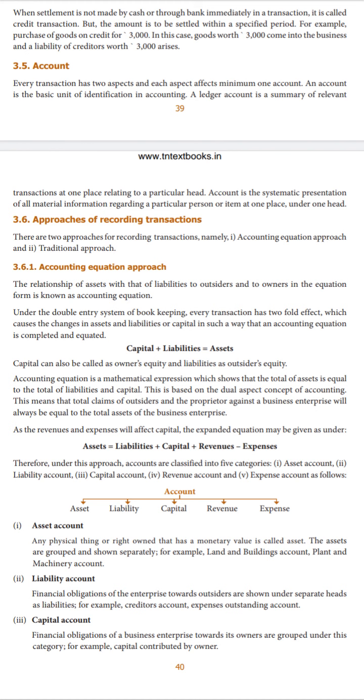If there are any revenues and expenses, sometimes they will also affect your capital. In that case, directly it will affect your capital only. Then you will follow the equation: assets is equal to liabilities plus capital plus revenues minus expenses. So under this approach, accounts are classified into five categories: assets, liabilities, capital, revenue, and expense accounts.